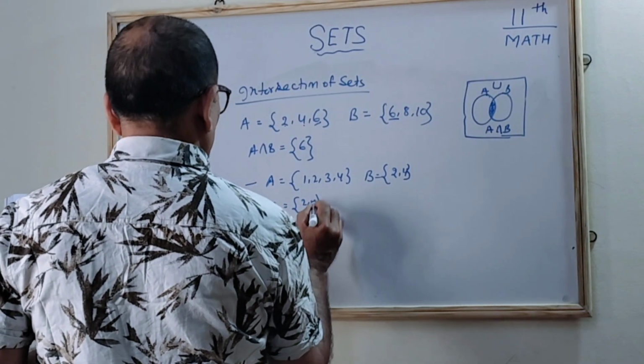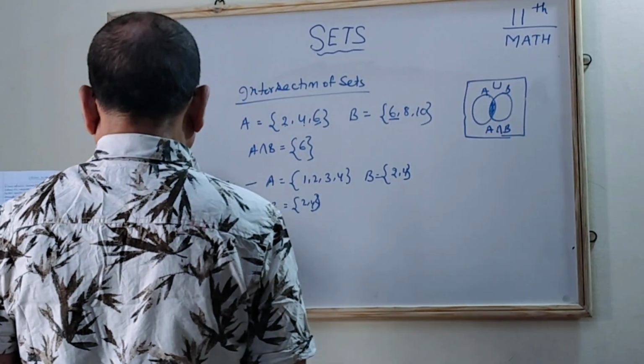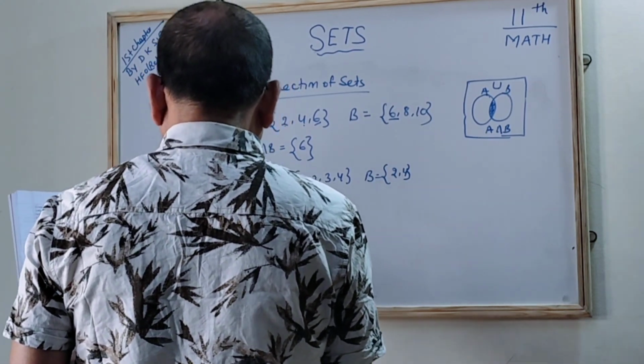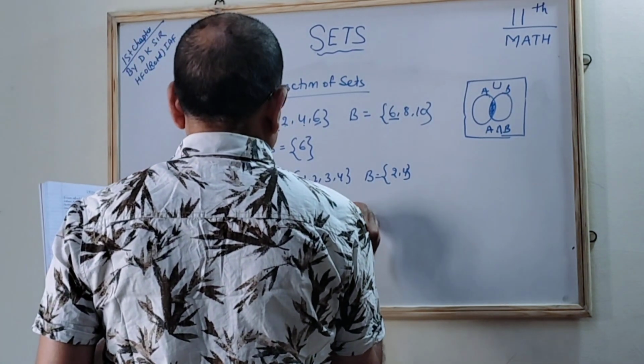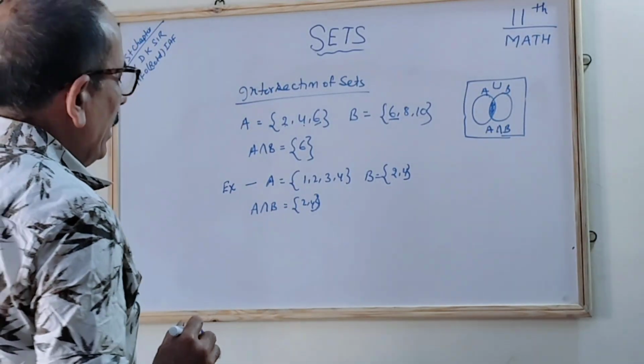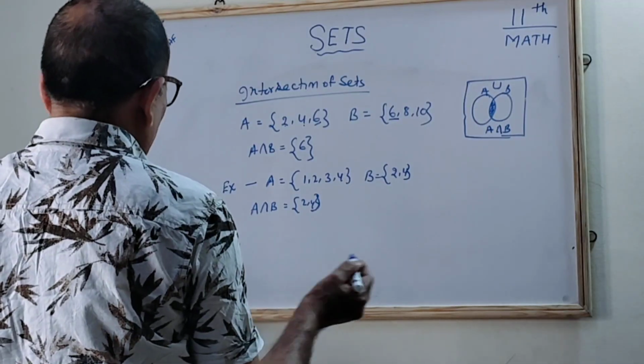It is also 2 and 4, so we can say it is also called the intersection of A and B. In short form you can say A intersection B. Correct?